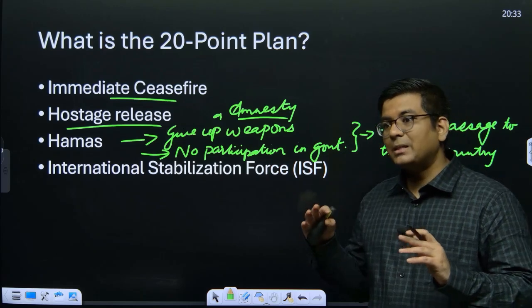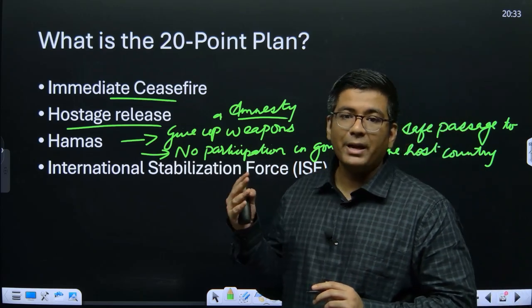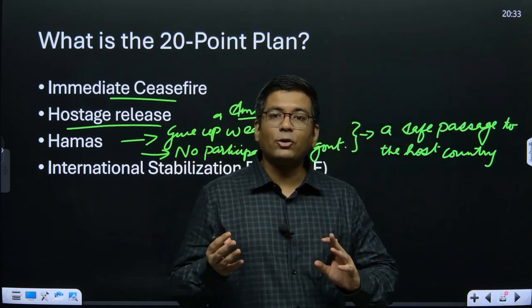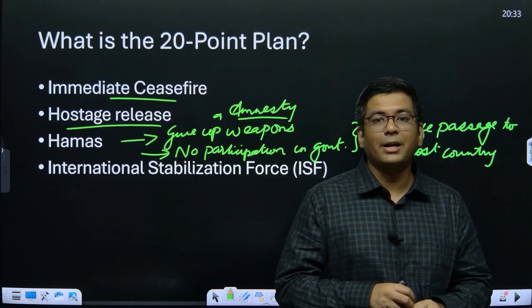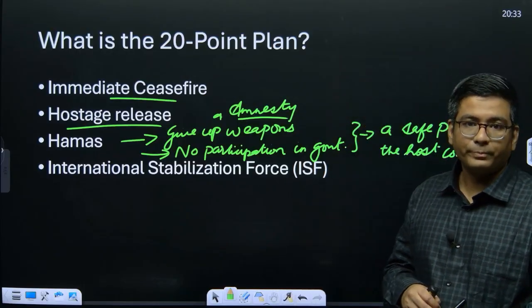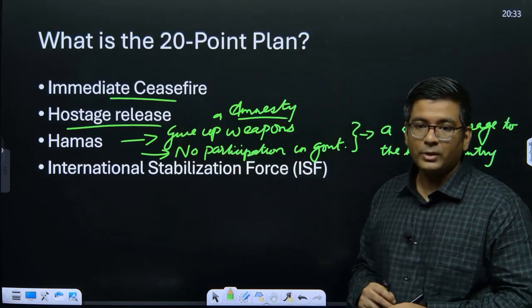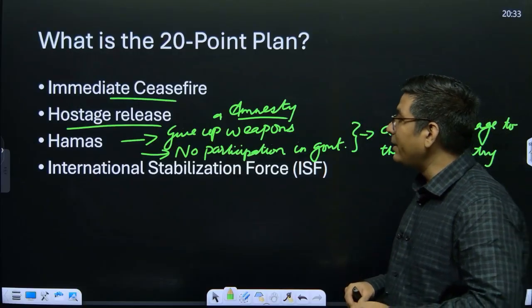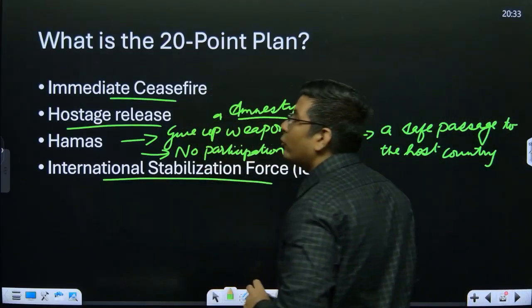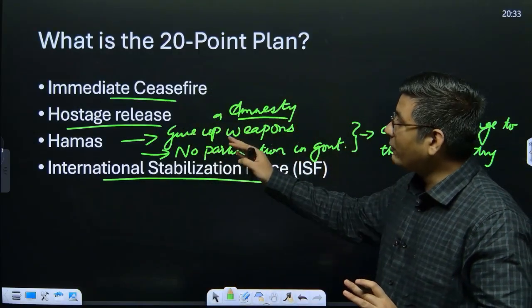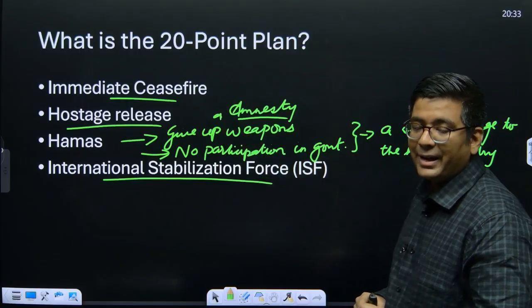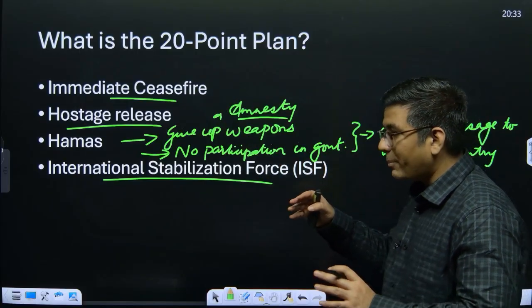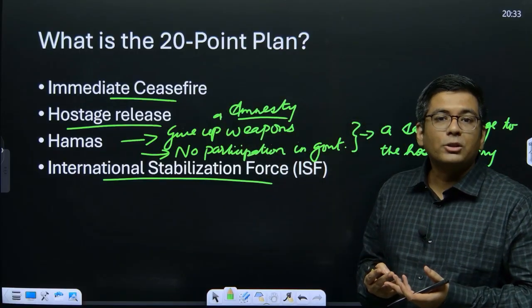Because Hamas feels that if they give up their weapons, if they give up the idea of coming back to power, how exactly are they going to wrest the control of the Gaza Strip? This is the sticking point. Now, there will be an international stabilization force. So what is going to happen after this particular plan has been agreed to? The demilitarization process is going to start.